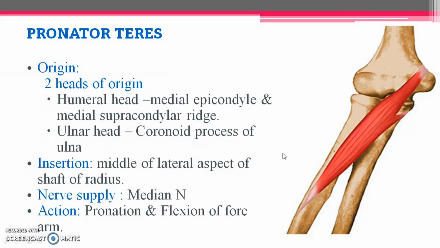So from medial to lateral, this muscle is passing. Nerve supply of this muscle is by median nerve. The action of this muscle is mainly, as the name indicates, pronation. And along with pronation, it makes an action called flexion of forearm. So two actions it is going to make. One is pronation and also flexion of the forearm region.